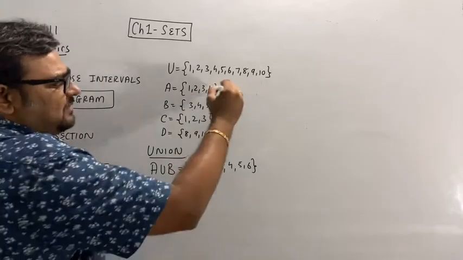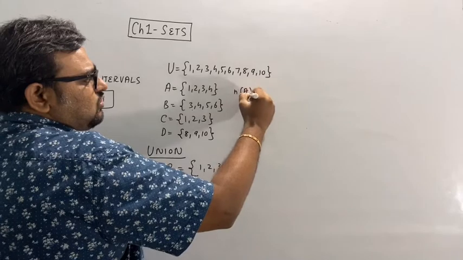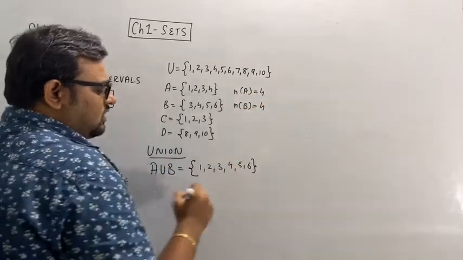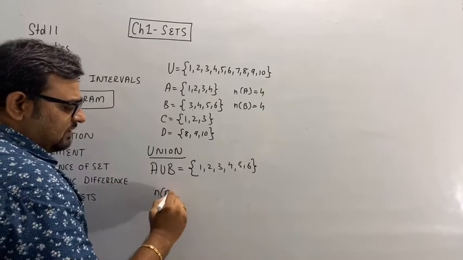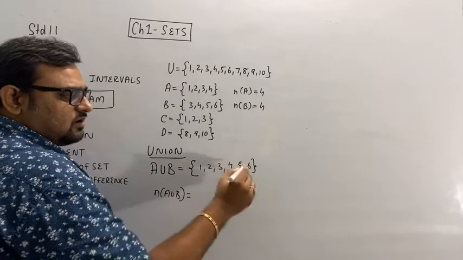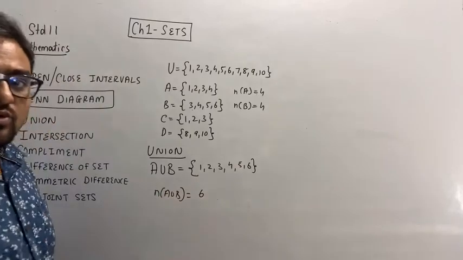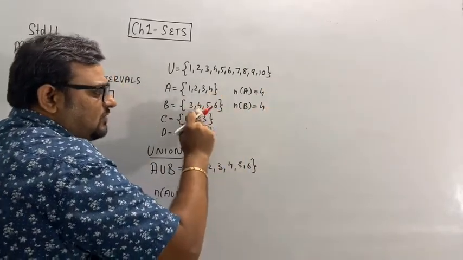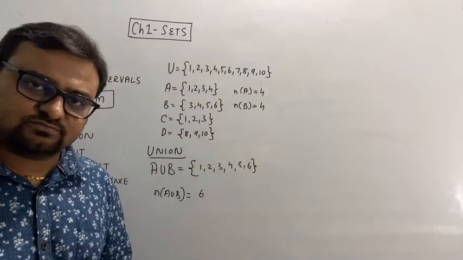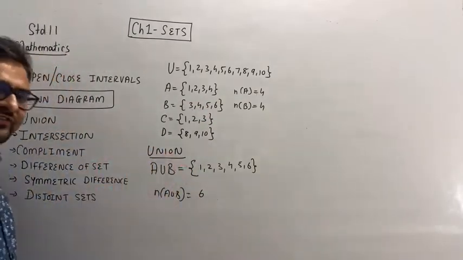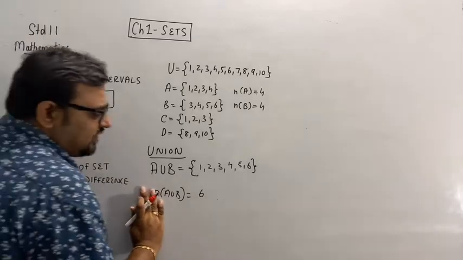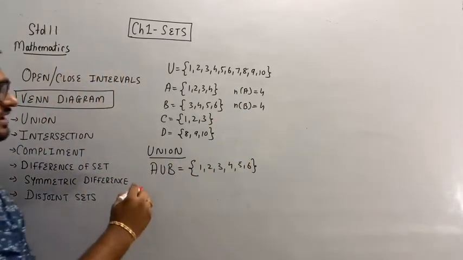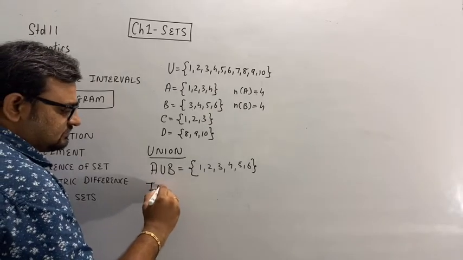Say the total number of elements, n of A, was equal to 4 and n of B was equal to 4. But what is n of A union B? 6. Why? Because 4 plus 4 is 8, and these two were common, so I have subtracted them. We will learn the formula after studying the intersection. Okay, so this was about union. Now, intersection.